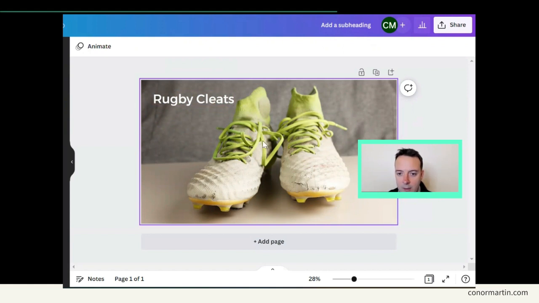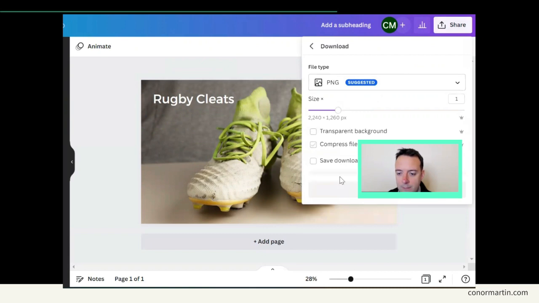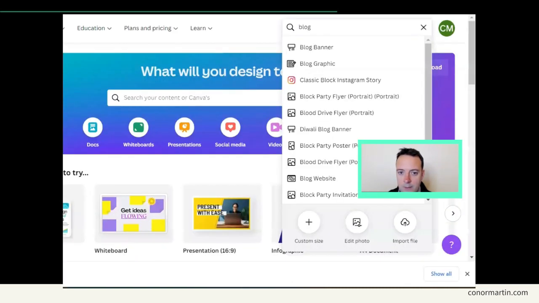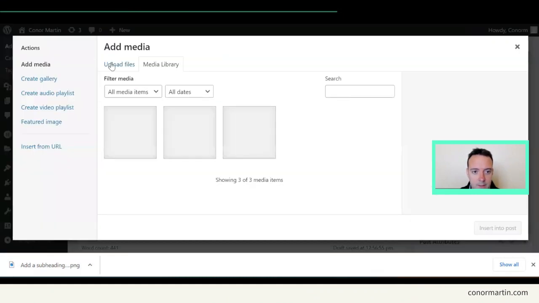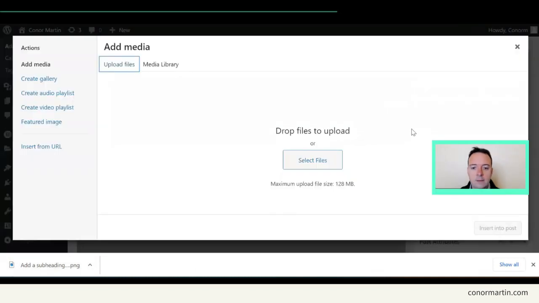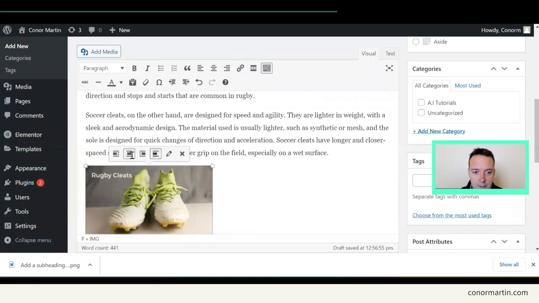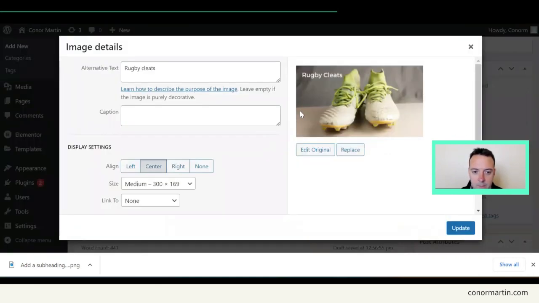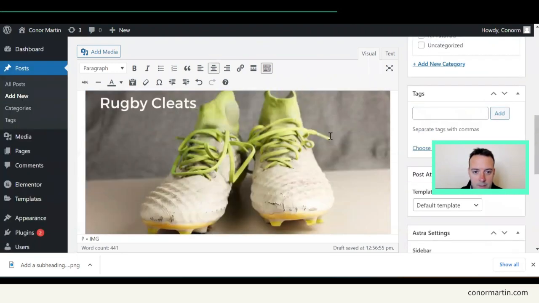Now, to put this image on our website, we just click share and download. Okay, we have the image here. So we just need to add media, upload files, and drag this in here. And all we need to do is type in some keywords here, rugby cleats, and insert it into post. Okay, I'd probably make this a bit bigger. Maybe large. I'll try that. Okay, now we have our post.